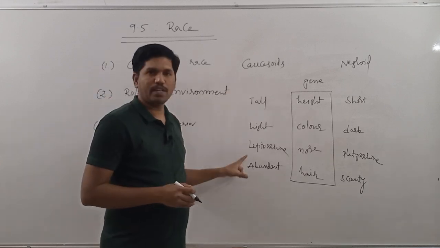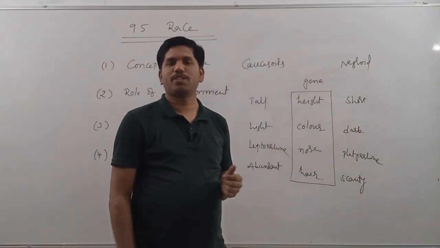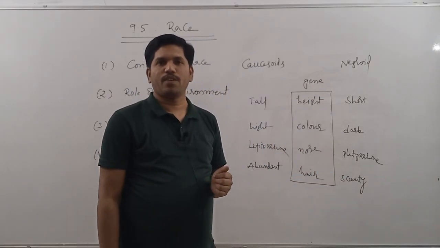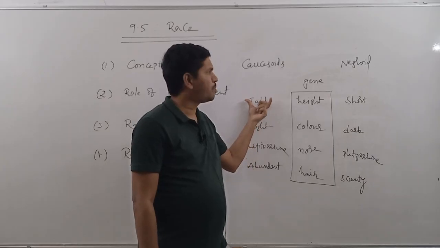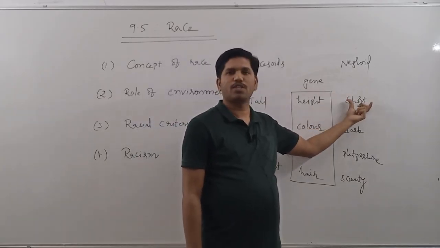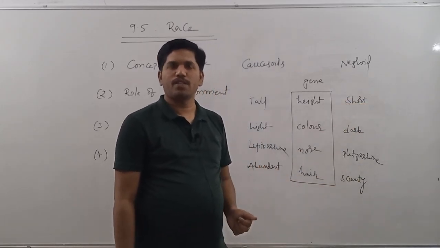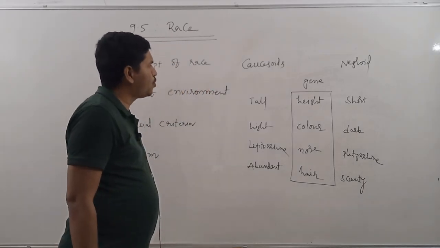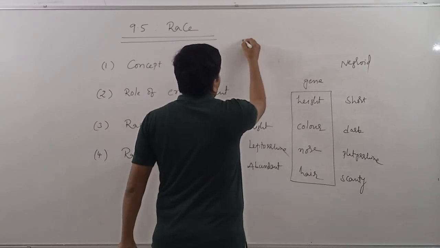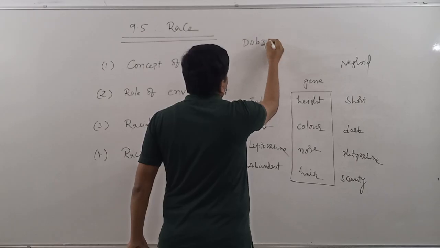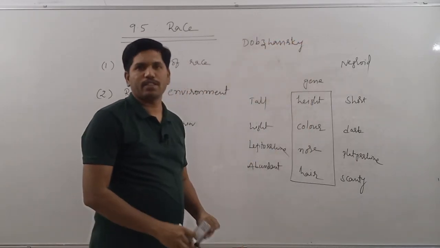Here, the Caucasoids have a set of similar genes. The Negroids have another set of similar genes. But with respect to frequency, here the tallness causing genes are more in number. Here, the shortness causing genes are more in number. That means the frequency is changing. There is one person by name Dobzhansky. Dobzhansky has given a definition like this.